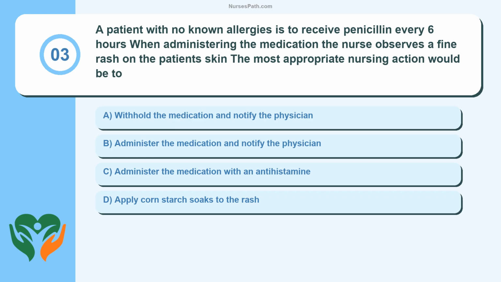Question 3. A patient with no known allergies is to receive penicillin every 6 hours. When administering the medication, the nurse observes a fine rash on the patient's skin. The most appropriate nursing action would be to withhold the medication and notify the physician.